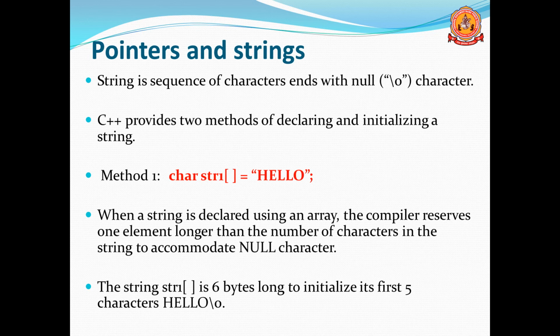Method 1 is char str[] where you can directly give the values in double quotes: "HELLO". When a string is declared using an array, the compiler reserves one element more than the number of characters. Here there are 5 characters: 1, 2, 3, 4, 5. It will take one more character for null. We are not including the null character here, but the compiler automatically includes it at the end.